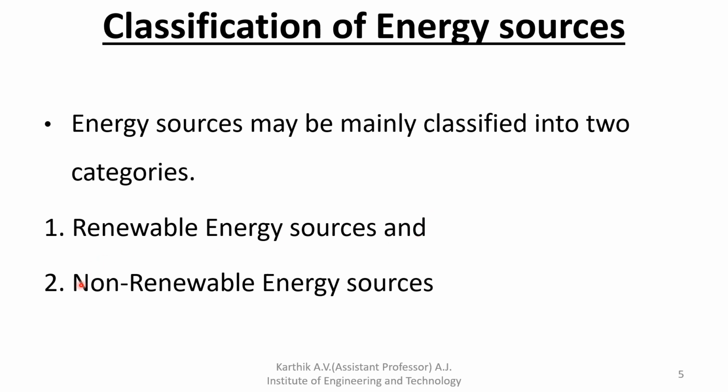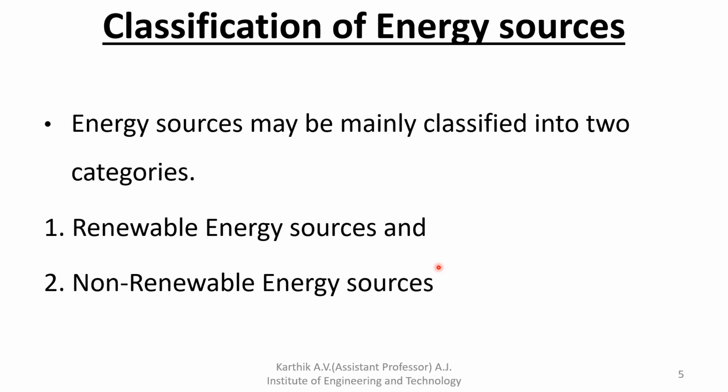Next, the second one is non-renewable energy sources. What are they? The energy resources that get exhausted are nothing but non-renewable energy sources. They are also called conventional energy sources. Examples for renewable energy sources: wind energy, the energy from the flow of wind.